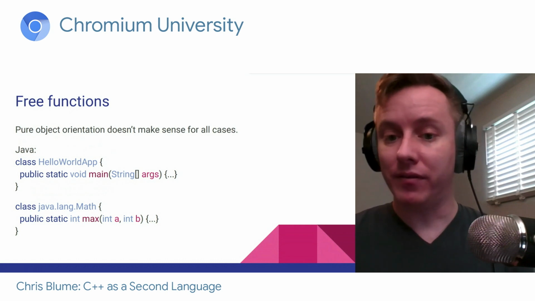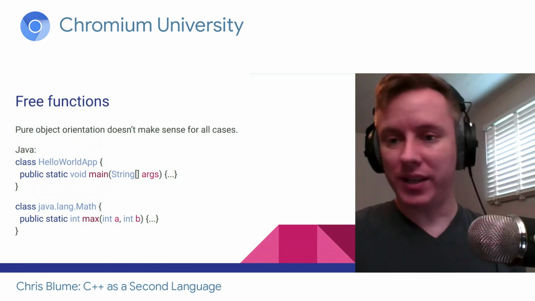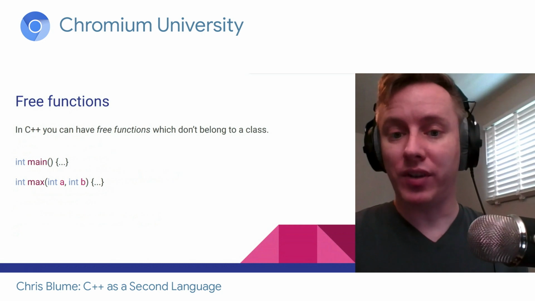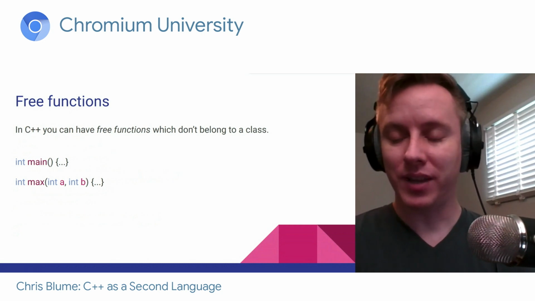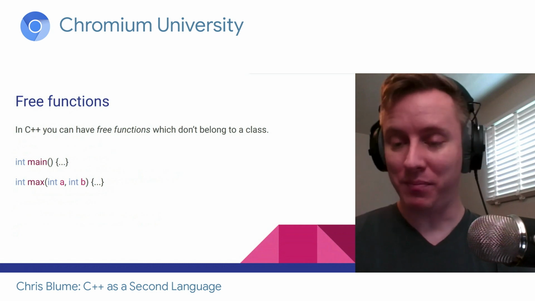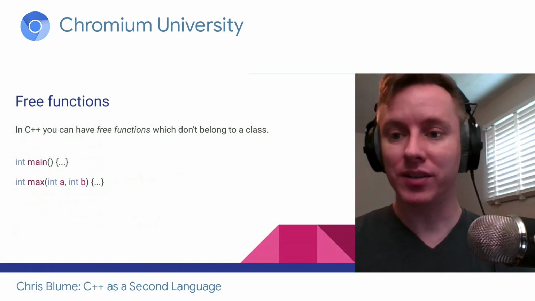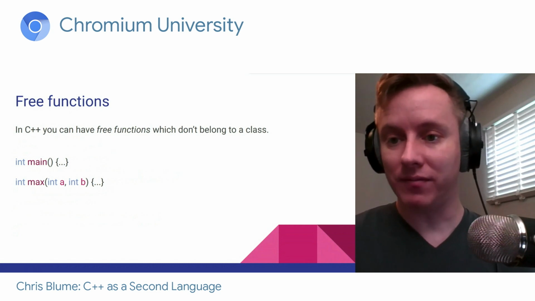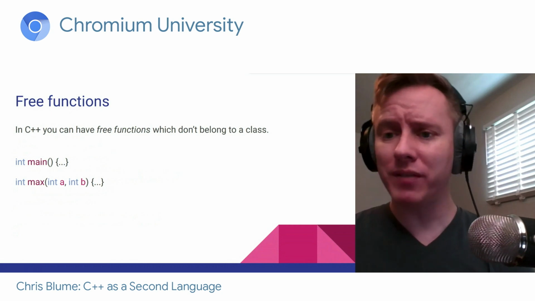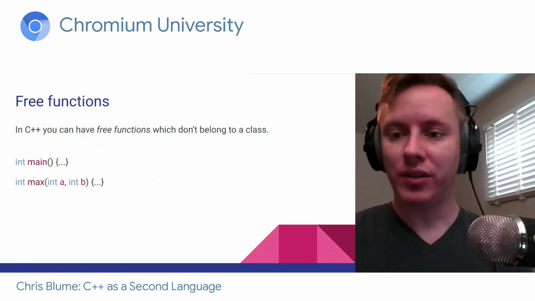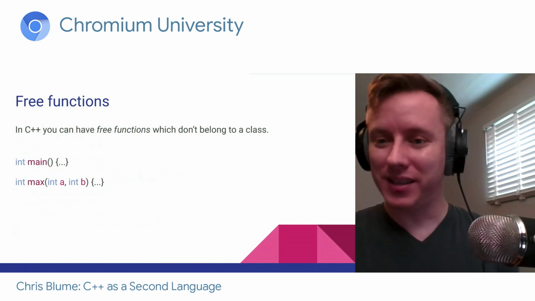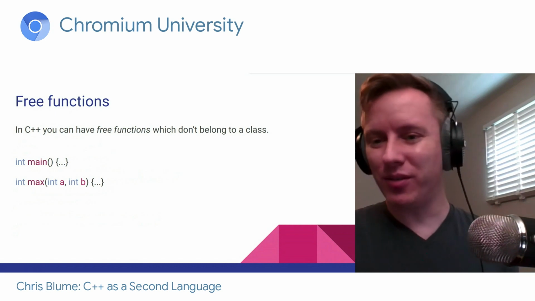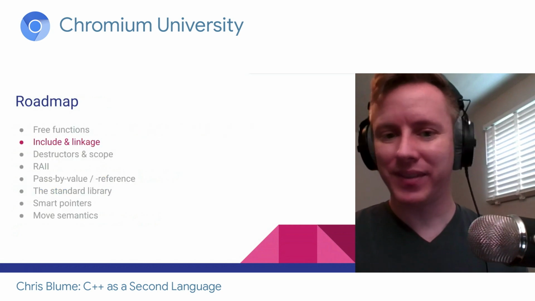You can't have free functions. But in C++, we would write those exact same things like this. There's int main, your entry point to your program, and then there's int max that returns the maximum of two integers. You can see that there's no classes involved at all. So if you're coming from a purely object-oriented language, this will be weird to you. But I think this makes sense. Some functions don't need to belong to a class.